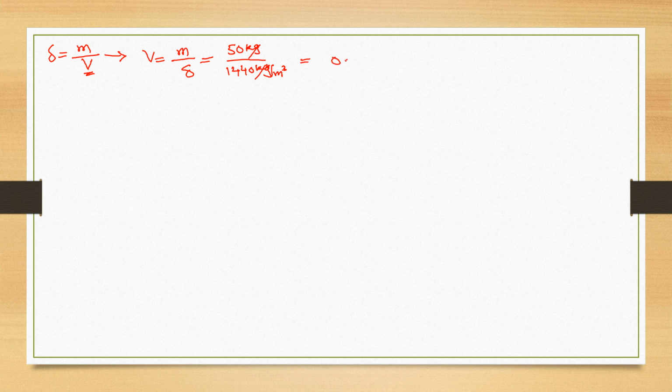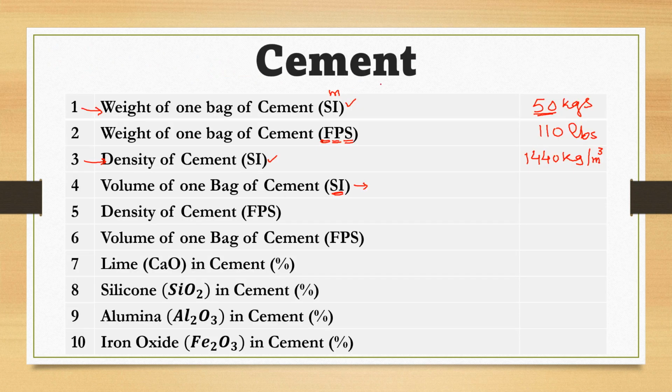If we solve this, this will become 0.035 meter cube. This 1440 will remain constant because density of cement is constant, but mass depends upon the size or weight of a bag. So if the weight of bag is 50, then volume of 50 kg bag is 0.035 meter cube. Simply you will divide 50 by 1440.